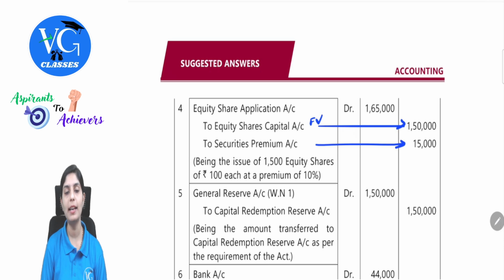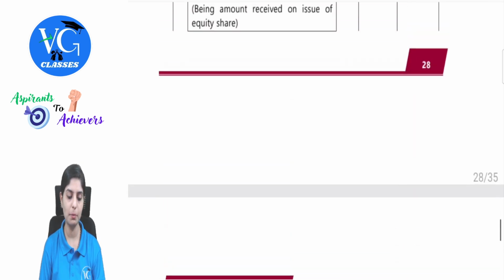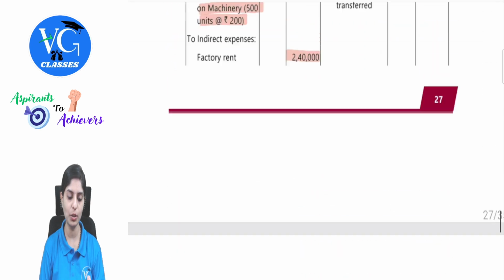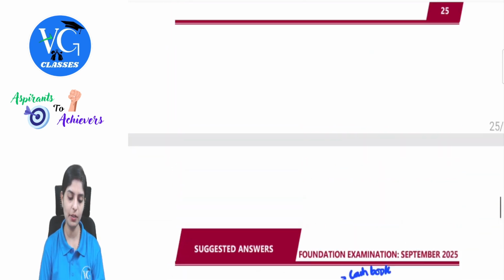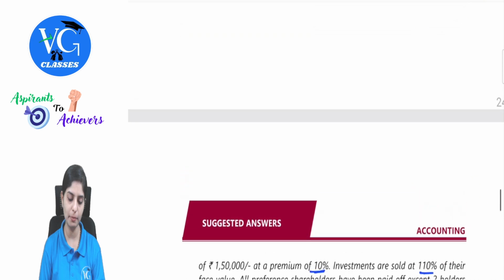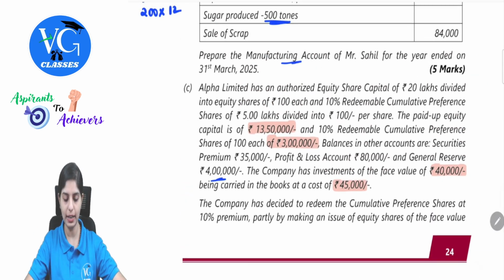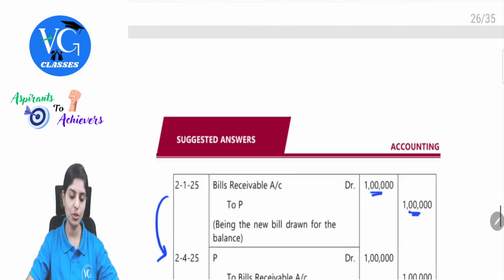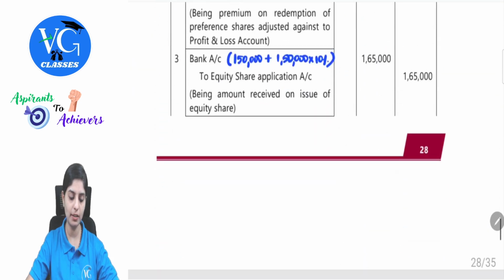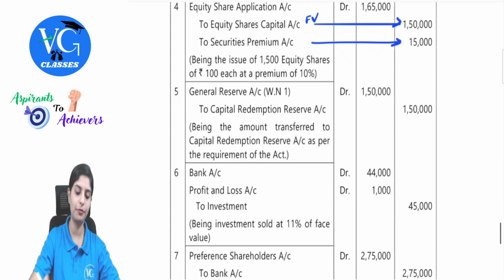Then we have the balance by creating Capital Redemption Reserve. We have the balances available in General Reserve, which was given to us in the question. So General Reserve Account debit. What was the General Reserve balance? General Reserve had 4 lakh anyway, so we need only 1,50,000. So the entry would be General Reserve Account debit to Capital Redemption Reserve, 1,50,000.